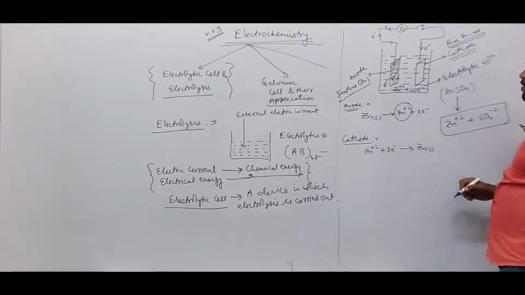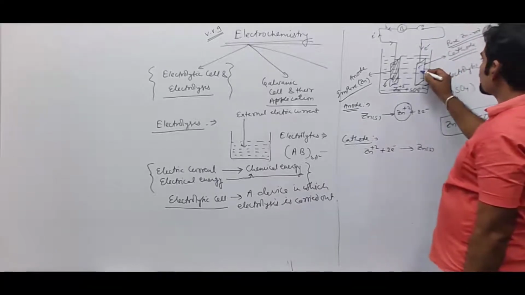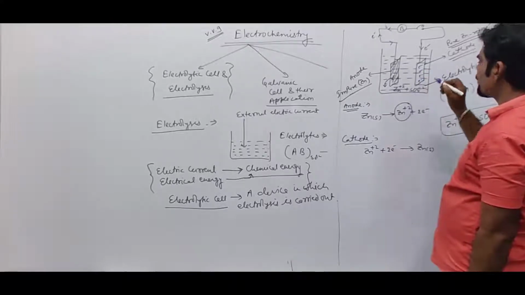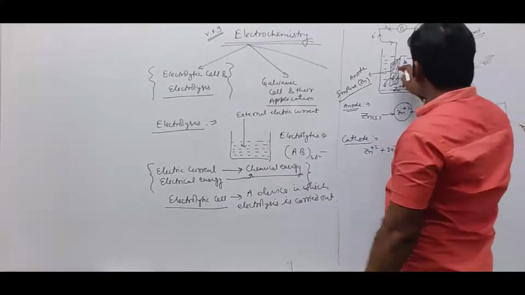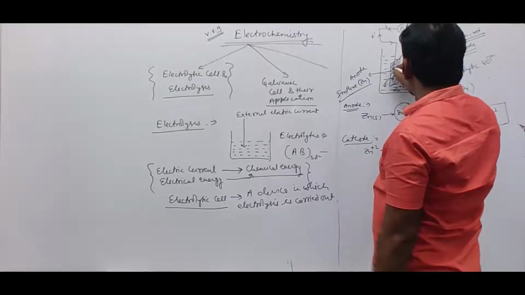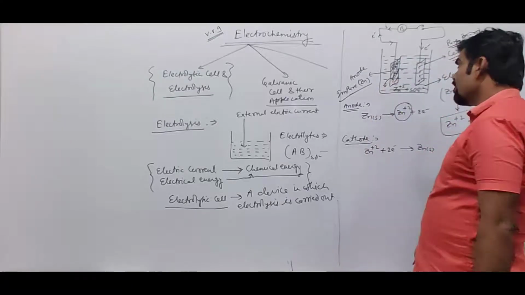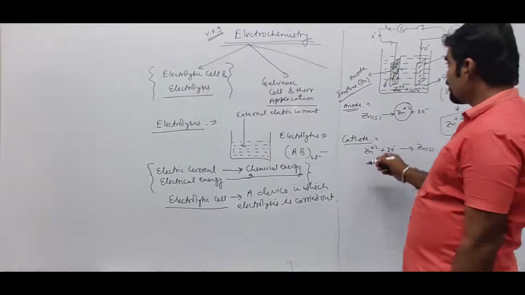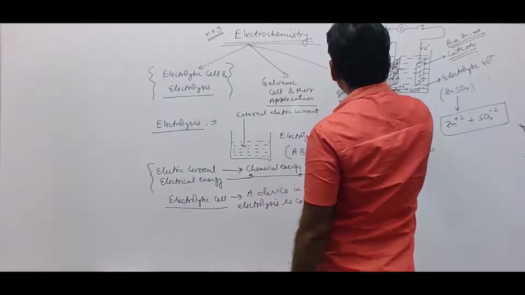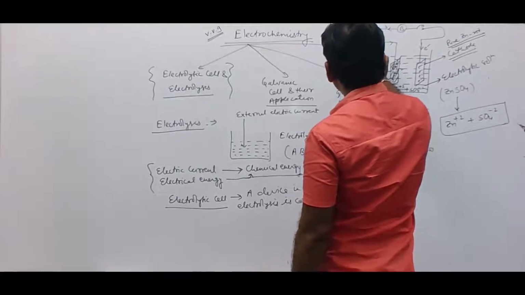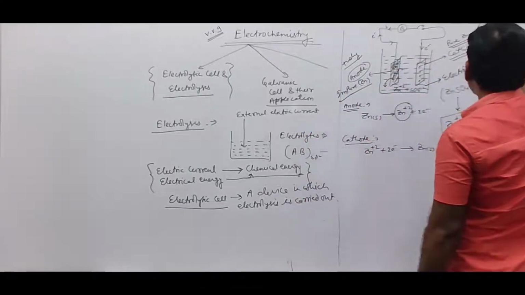So on this cathode there will be electrons, and Zn2+ ions will be there on this electrode. Therefore, the anode is positively charged over here and the cathode is negatively charged.